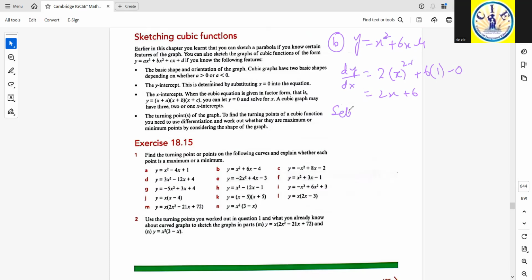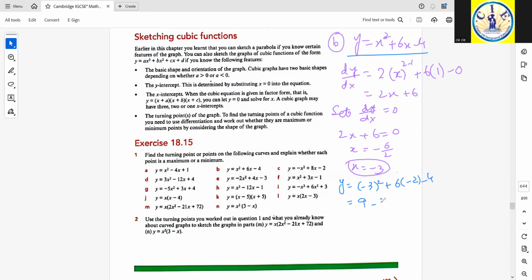So now we set dy by dx equal to 0. 2x plus 6 is equal to 0. That generates negative 6 by 2, that is negative 3. Once we have got this value of x, now we are going to replace this value into the given equation, this one. So y is equal to negative 3 squared plus 6 times negative 2 minus 4.